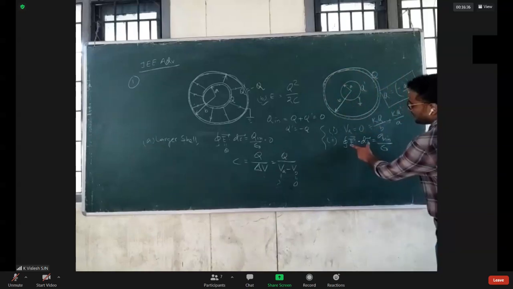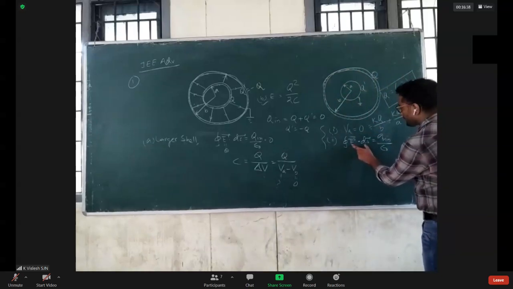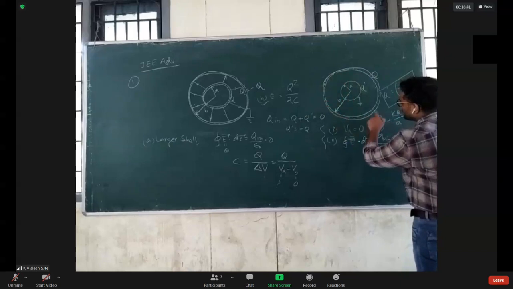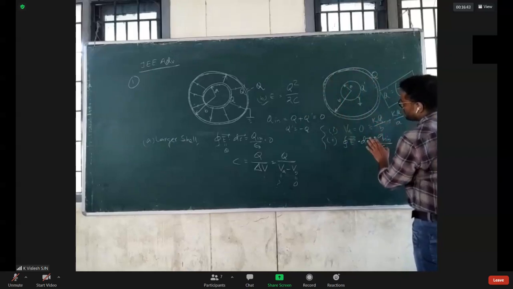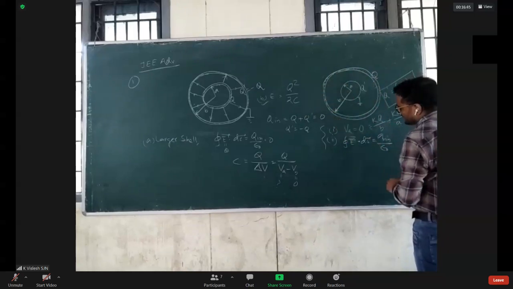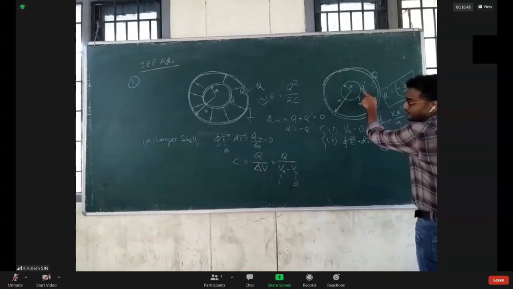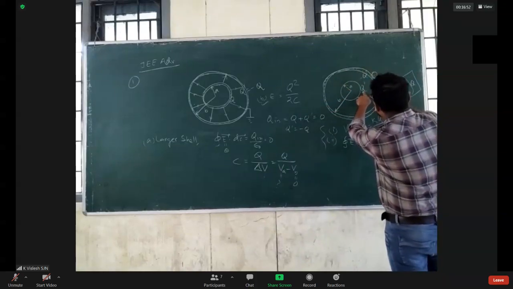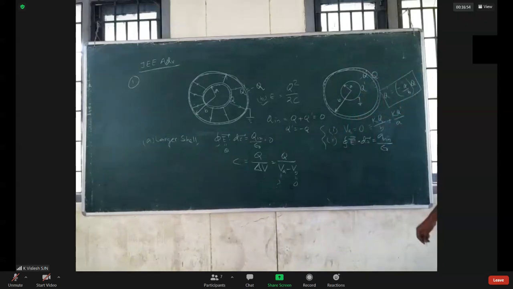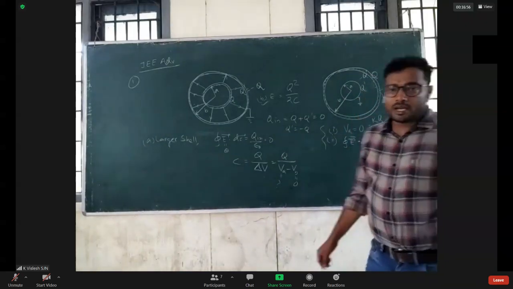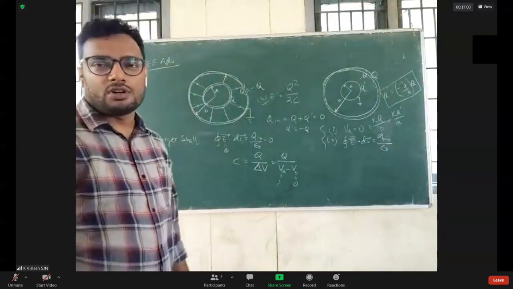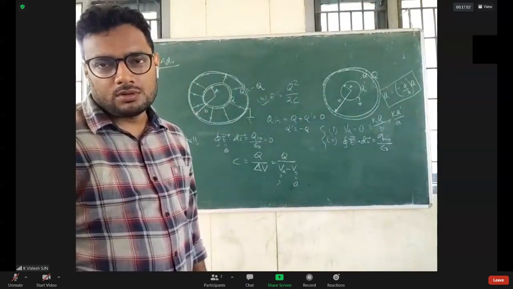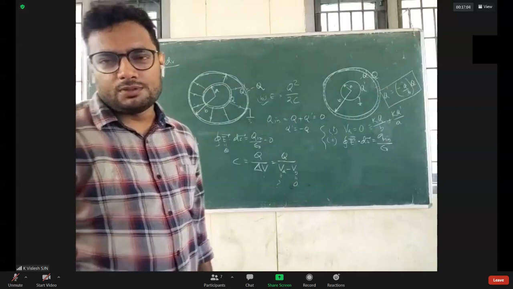We apply Gauss law on this Gaussian surface. The electric field inside the conductor must be 0, but we have charge enclosed Q prime here. So on the inner surface of the outer sphere it will be how much? Minus Q prime. Do you agree with me or not?